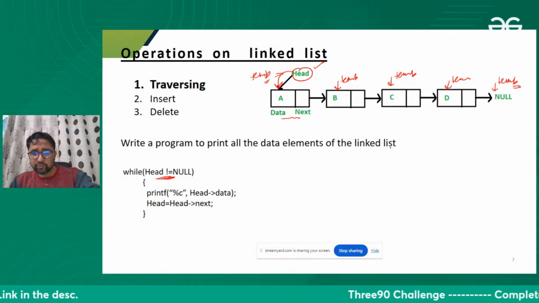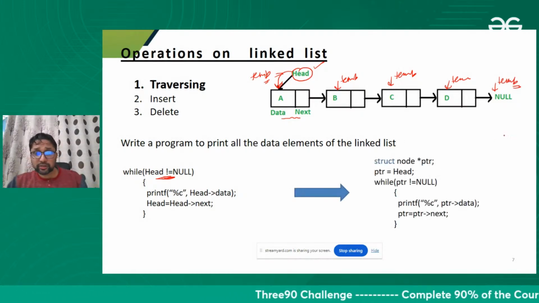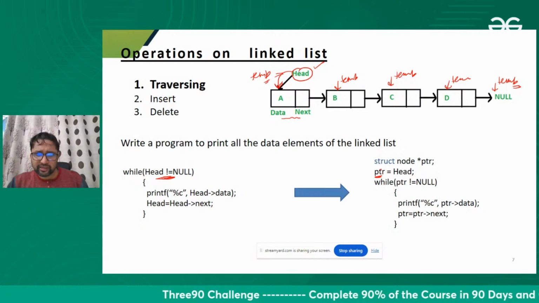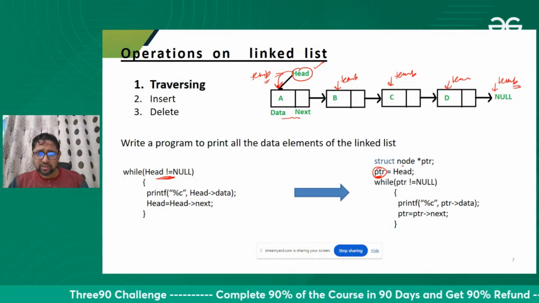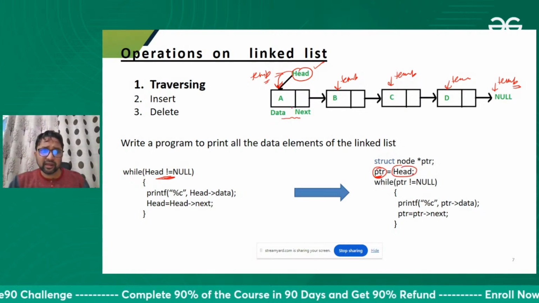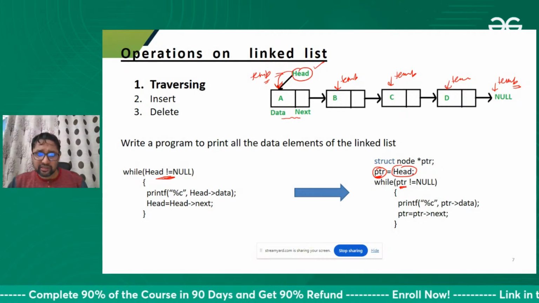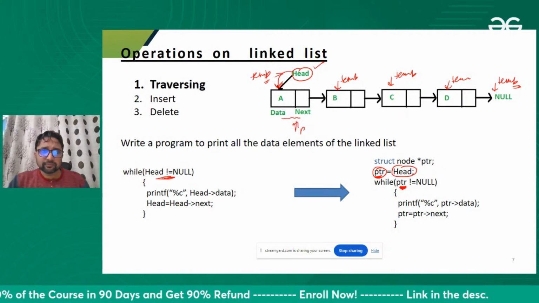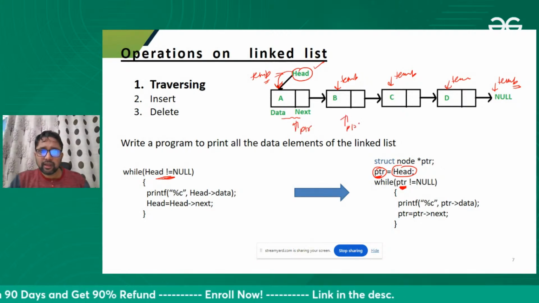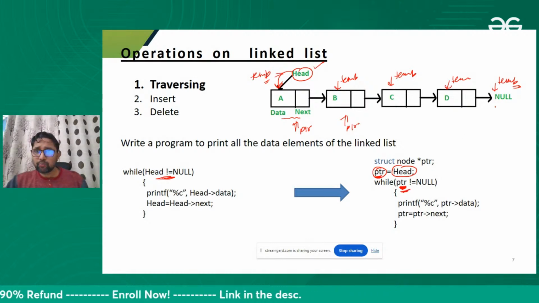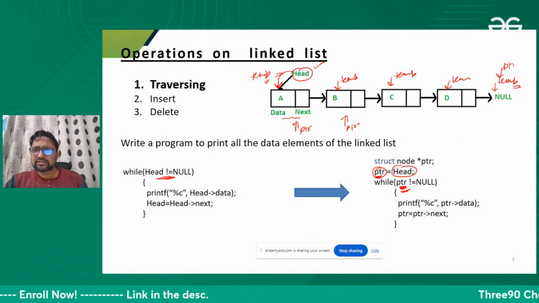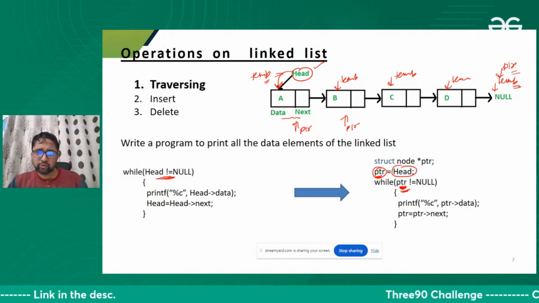That's it. Yes, you people are right actually. We need to take a temporary variable. So I take a temporary pointer PTR, store the address of head in the PTR, and now I'm moving the PTR. I'm not moving head now. So PTR will reach the end. PTR you can say, or temporary pointer, whatever name you can give.